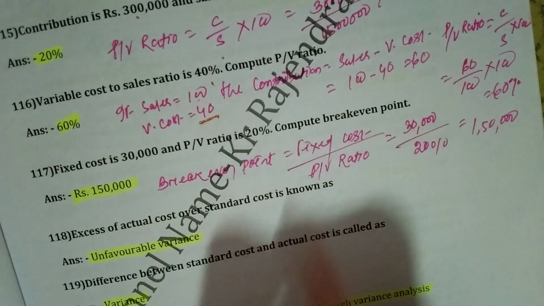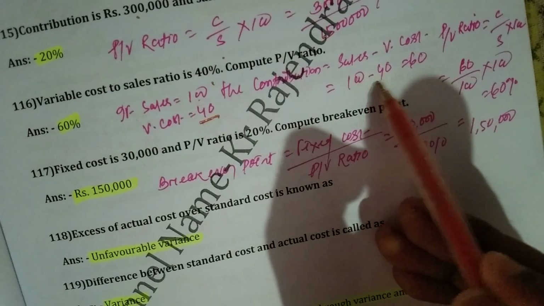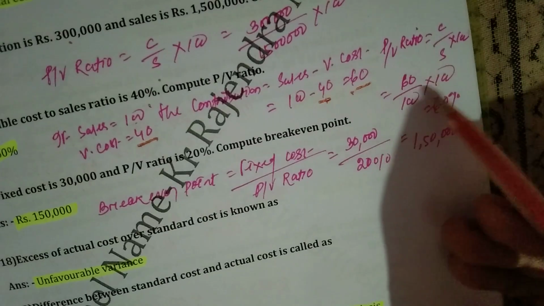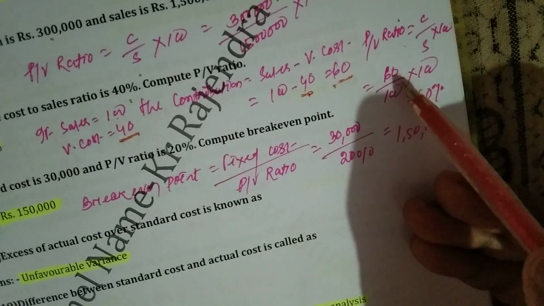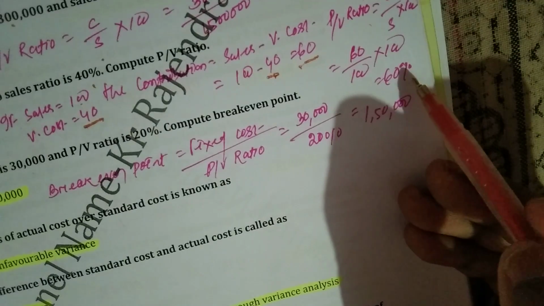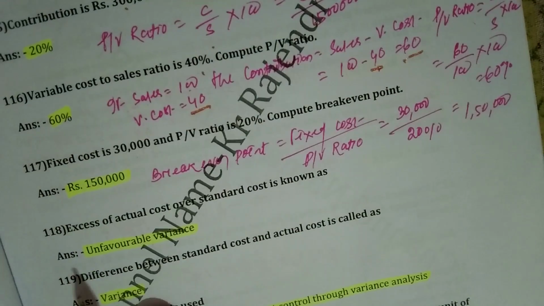Then the contribution is sales minus variable cost. If sales is 100, variable cost is 40, then contribution will be 60. Then PV ratio will be contribution by sales into 100. If contribution is 60 and sales given is 100, then PV ratio will be 60%. So the right answer will be 60%.